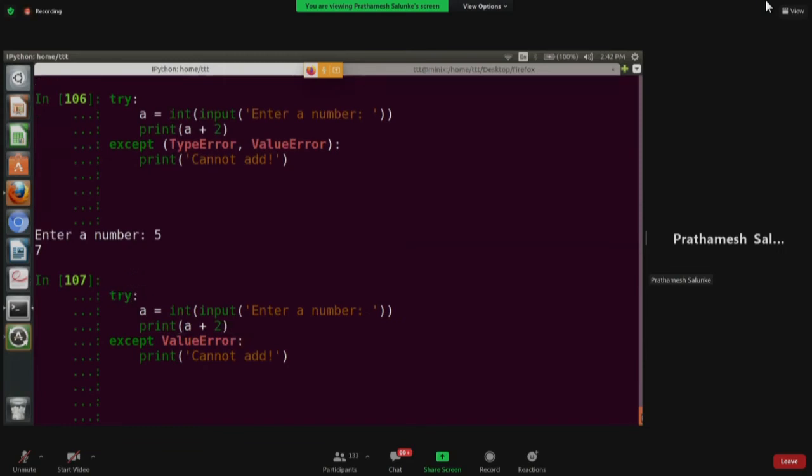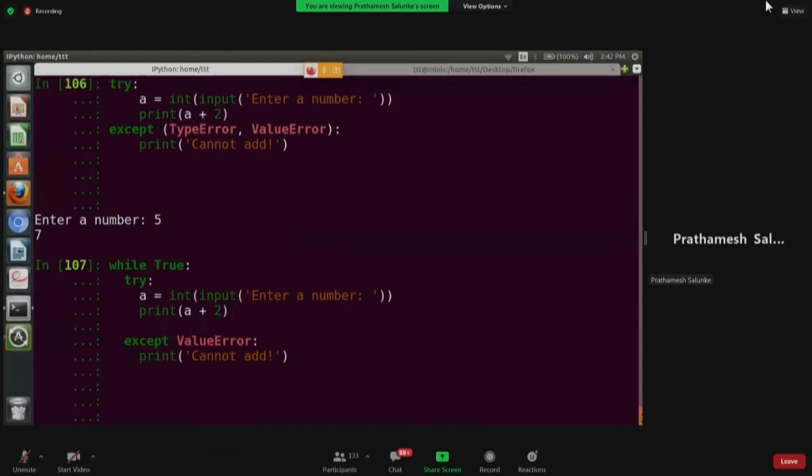So what we can do is have a while loop until the user gives us the correct input. We'll ask them to give the correct input so that we can do the addition. So we can have a while True at the start. Look at the indentation, kindly have proper indentation. So while this is true, let's try. We'll take input from the user, print, and if everything is fine, let's come out of the loop. We'll break it. So the while loop will end.